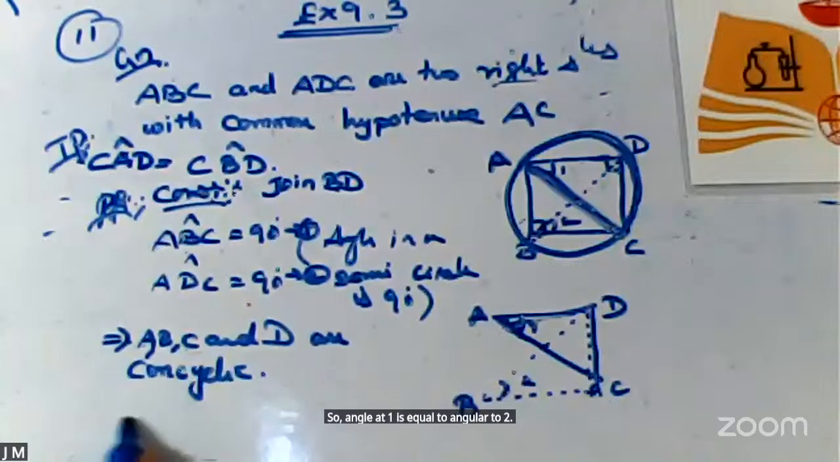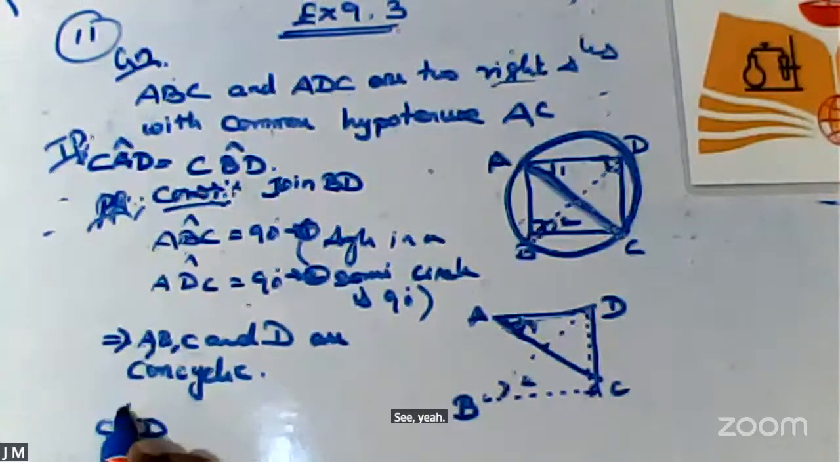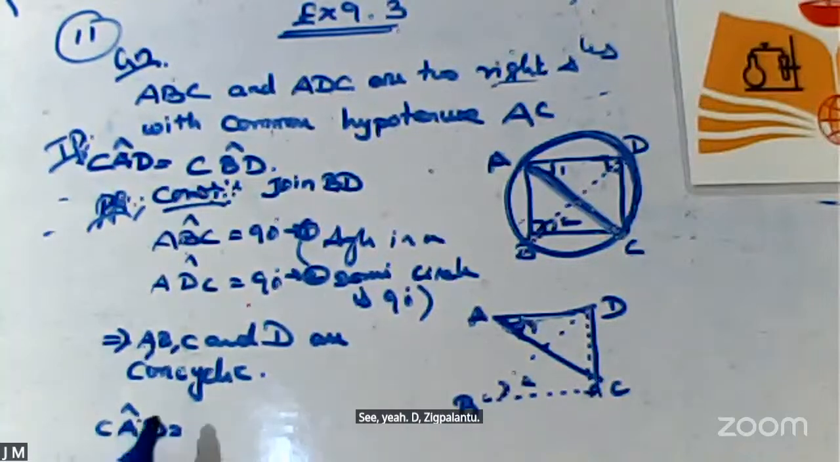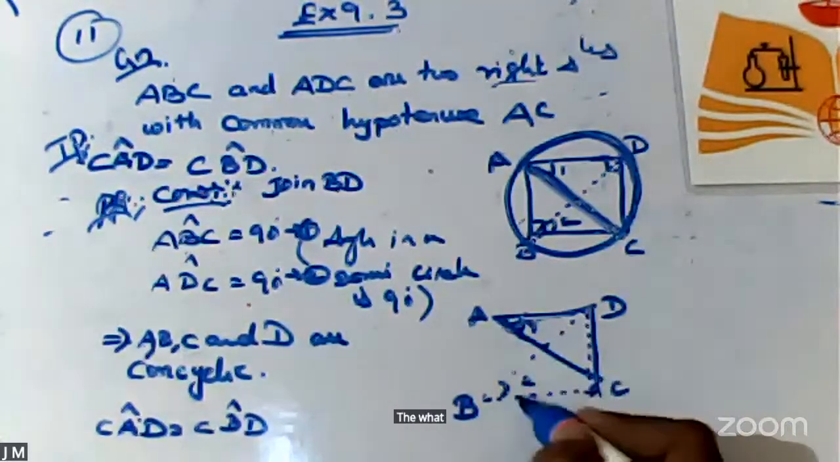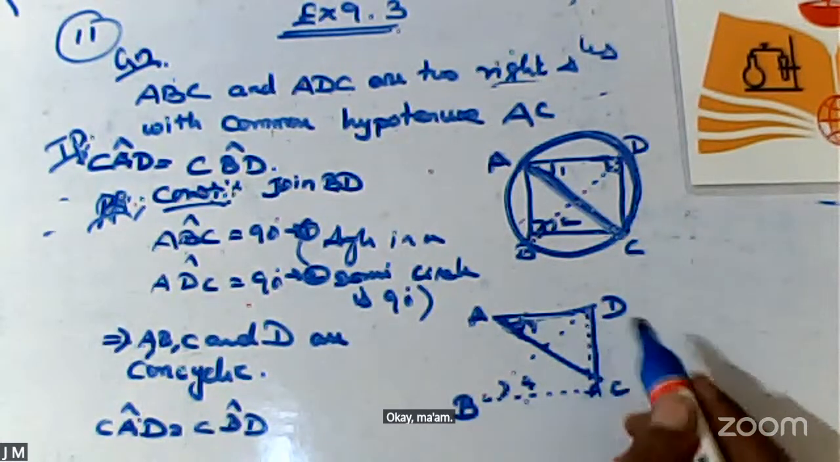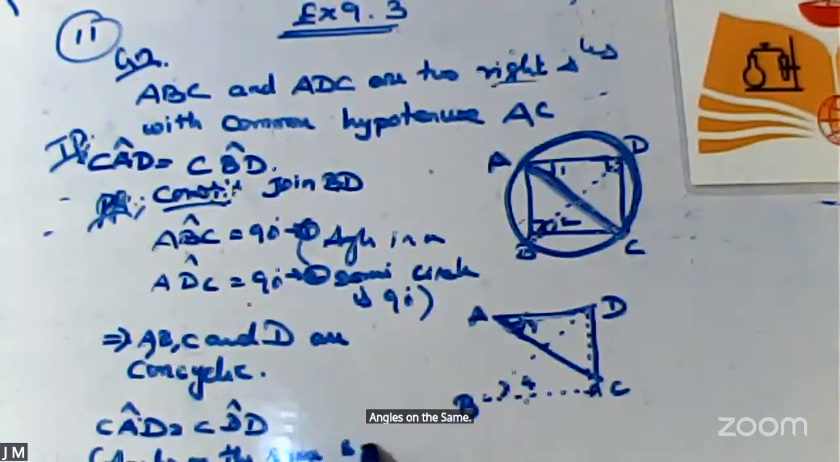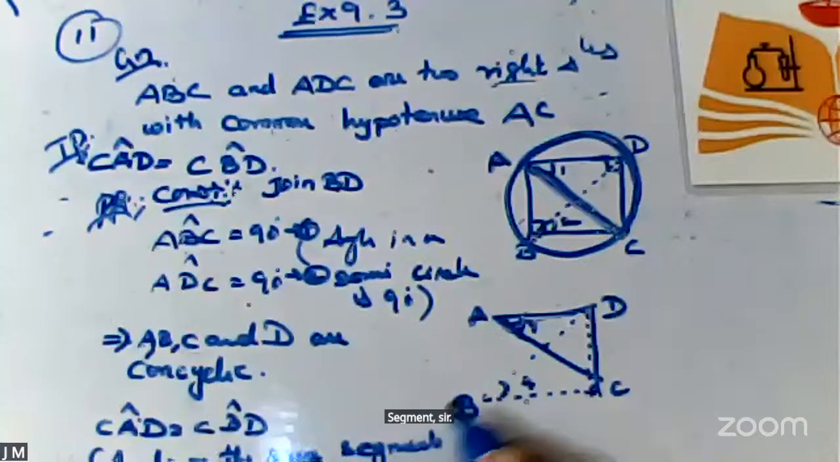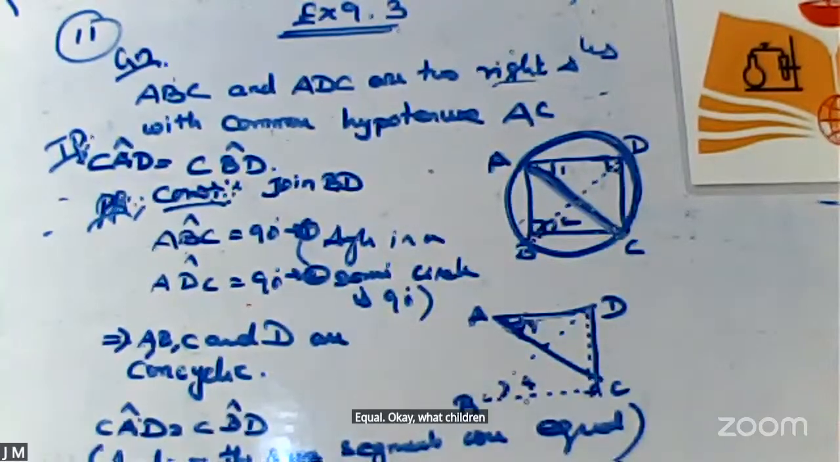Or I can convert into the three-letter symbol. Angle CAD is equivalent to angle CBD. What is the reason? Angles on the same segment are equal. Please make a note of it. Angles on the same segment are equal. Am I clear with my instructions?